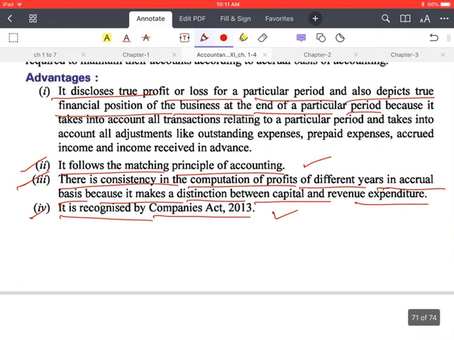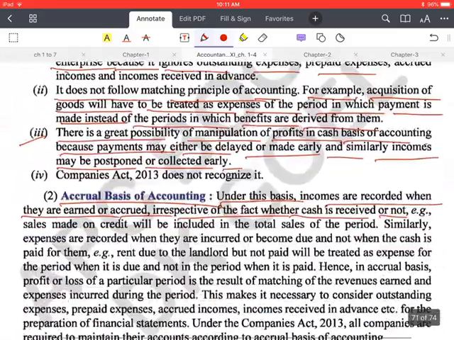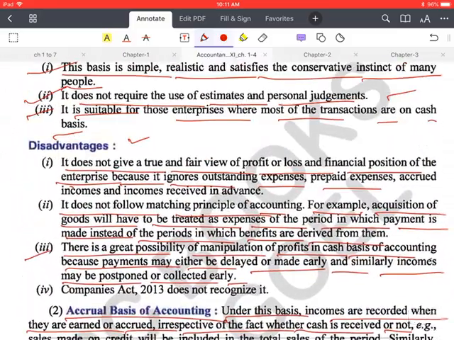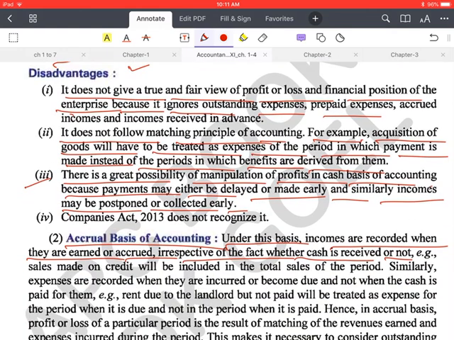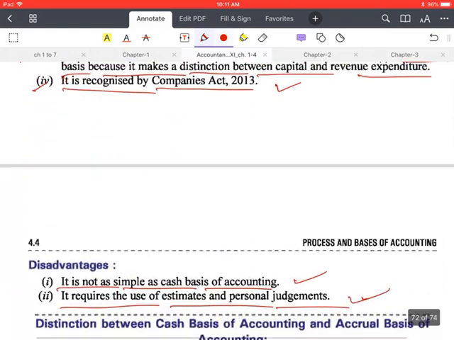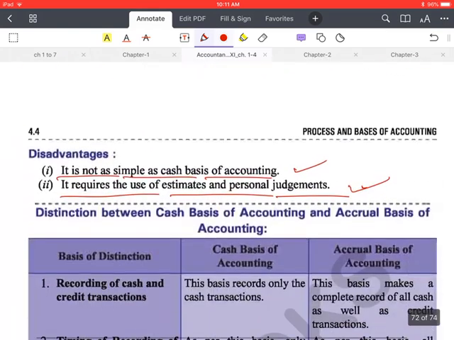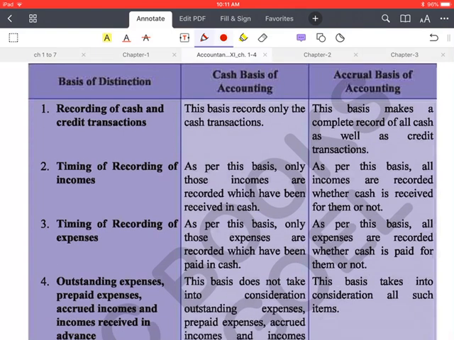Okay, तो you have studied the cash basis of accounting and accrual basis of accounting. If you have understood the basic concept of this, you can easily make a difference between the cash basis of accounting and accrual basis of accounting. Actually this question is very important from exam point of view, है ना. तो अब अगर आपको डिफरेंस करने के लिए बोला जाए, आप आराम से कर लेंगे. मैं इसका डिफरेंस ज़्यादा डिटेल में डिस्कस नहीं कर रहा हूँ.